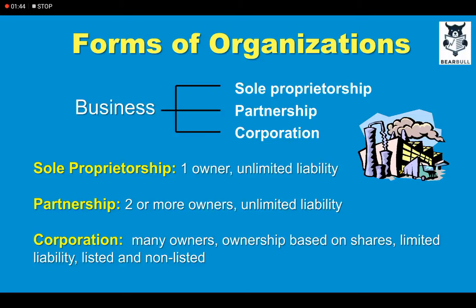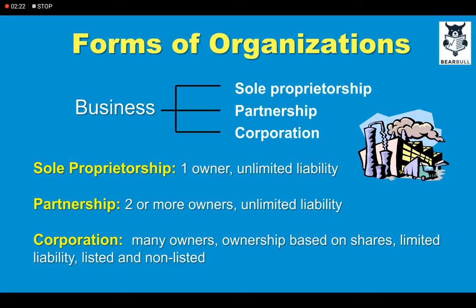is a form of business organization in which there are many owners called shareholders, and each shareholder owns a specific percentage of the company based upon the number of shares he owns out of the total shares issued. Now, the biggest advantage of a company is that it has limited liability. What this means is that if the liabilities of the company are more than the assets of the company, then the individual owners can't be asked to pay those liabilities out of their pockets. They are only liable to the extent of the investment they have made in the company.